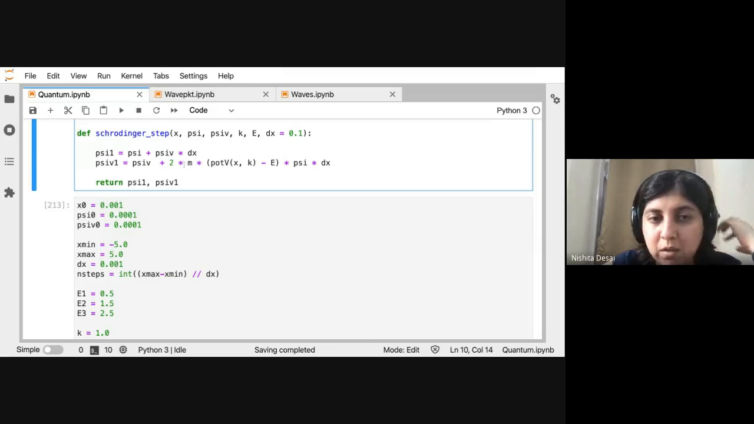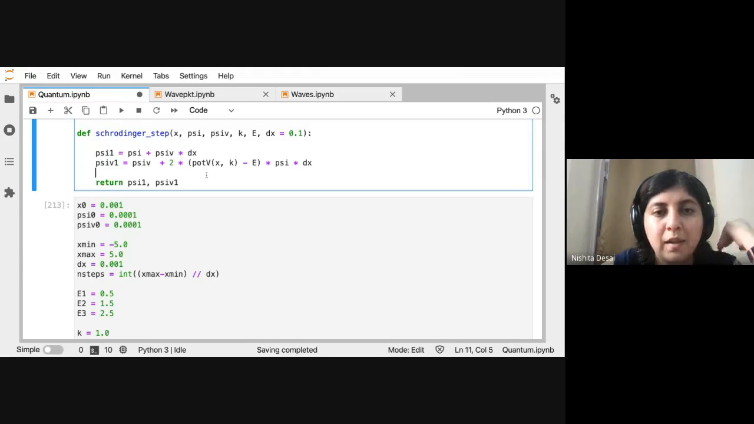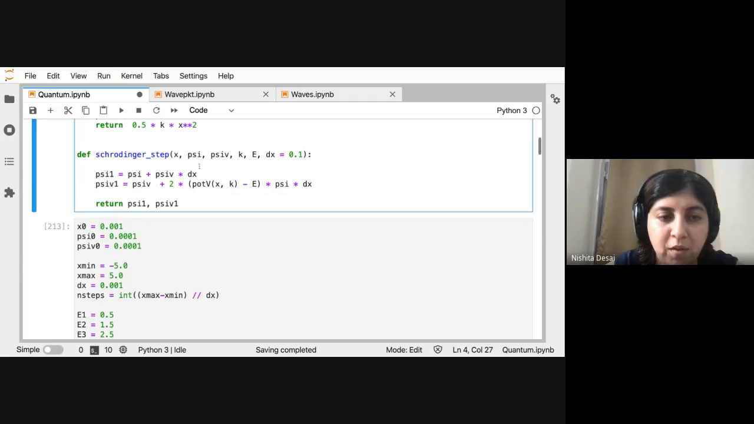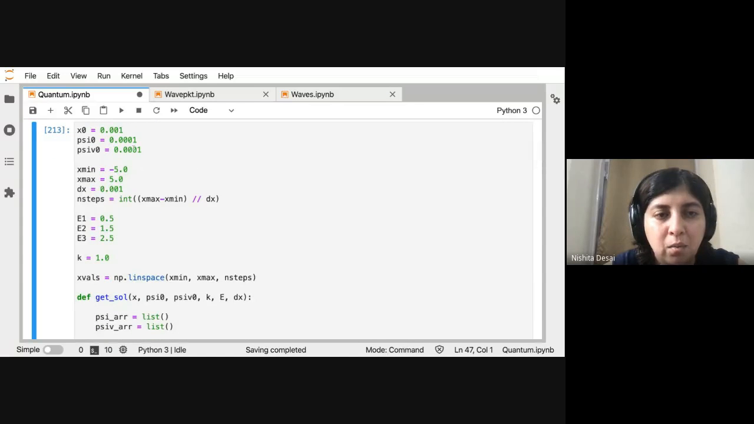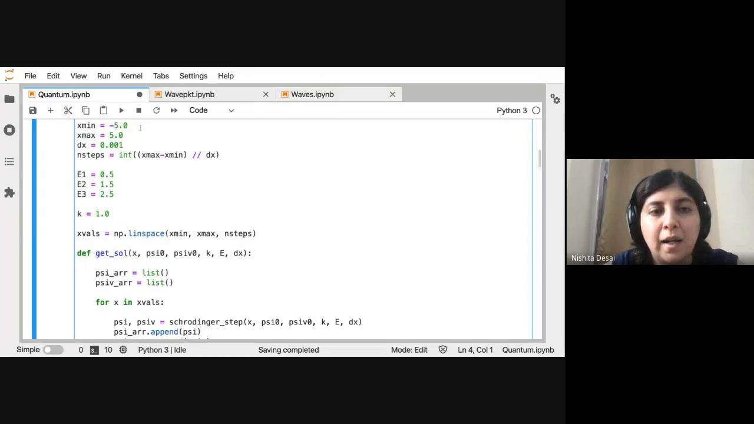In fact we can remove this as well, and the potential function is defined like this, half kx squared. So you can change k if you want. Then what I do is I set some initial conditions for psi 0 and psi v, and I set some ranges for my x.